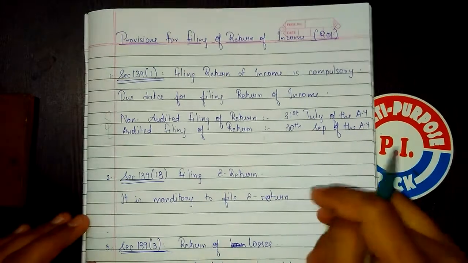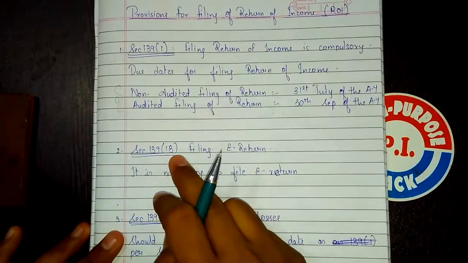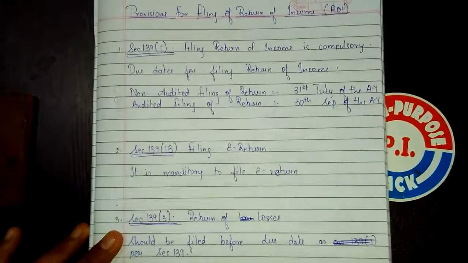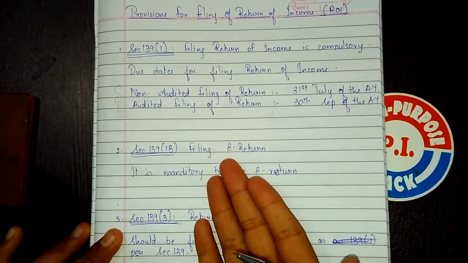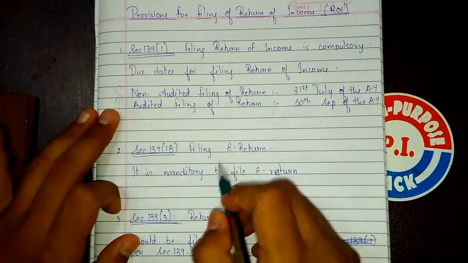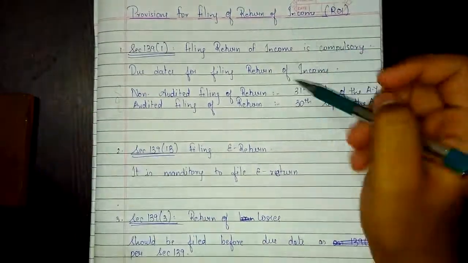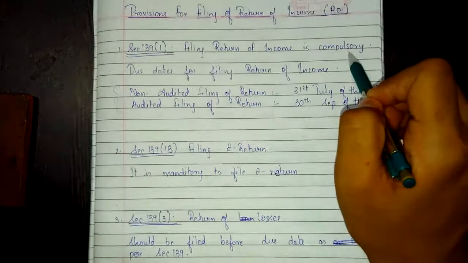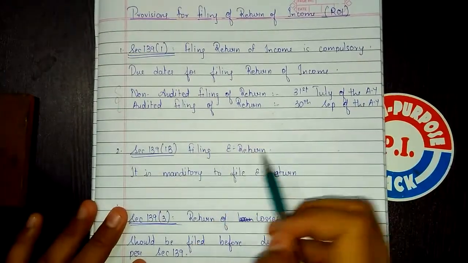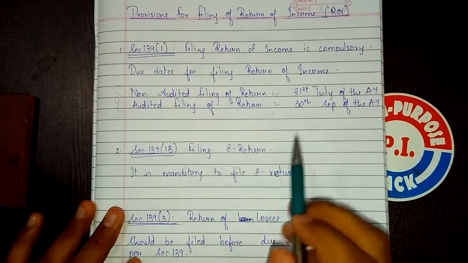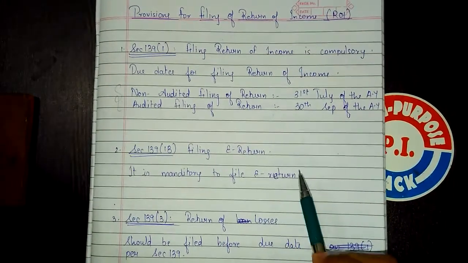I hope you all have copied. Section 139 subsection 1b is a very simple section. Such questions might come for true or false in exam. Filing of e-return. It is mandatory to file e-return. See, filing return of income is compulsory, but it is also compulsory to file such return in e-return format, that is computerized format, electronic format.